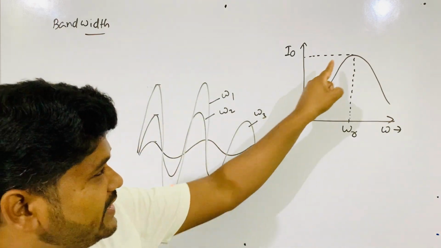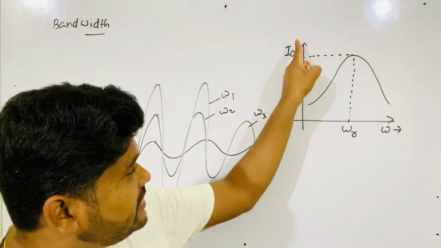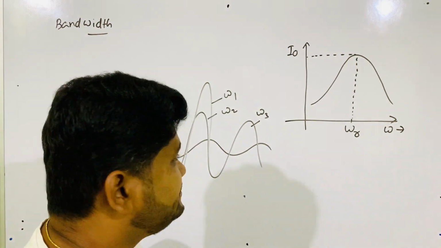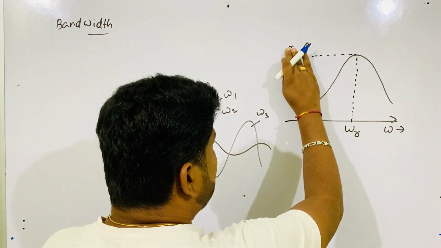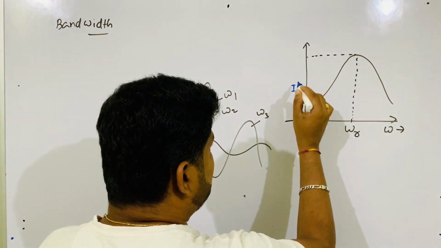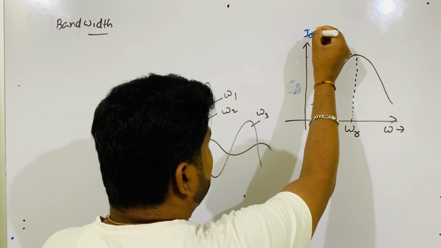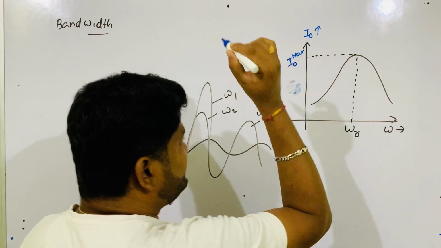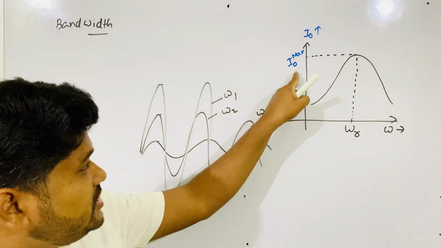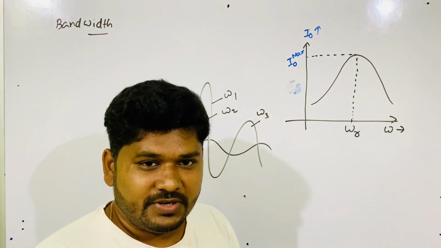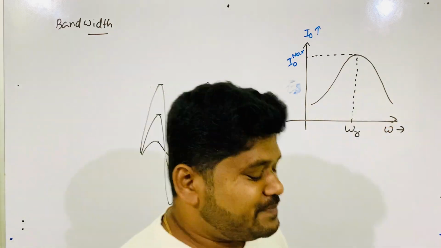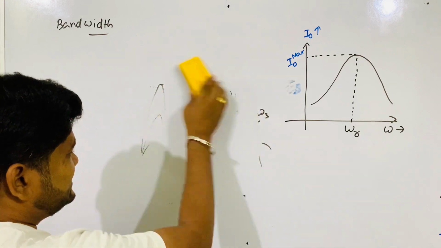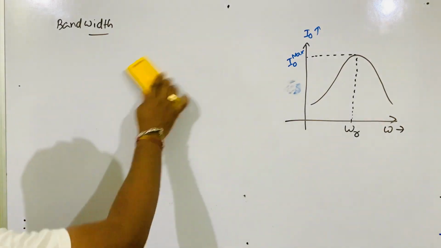But what is this value? Here all values are I naught, but this value is I naught max. I'm writing it like this: I naught max.